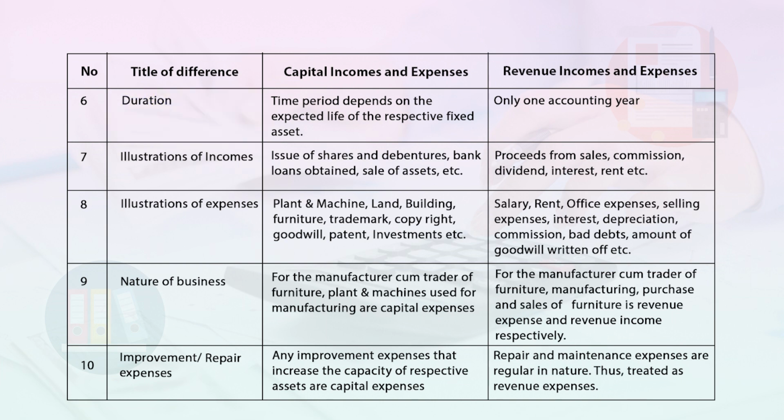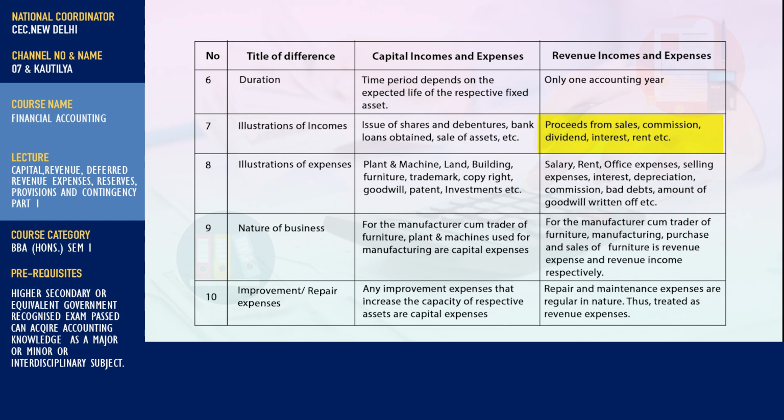Here, in case of capital incomes and expenses, time period depends on the expected life of the respective fixed assets, whereas in case of revenue incomes and expenses, only one accounting year is considered. Next is illustrations of incomes. In case of capital incomes and expenses, issue of shares and debentures, bank loans obtained, sale of assets, etc. Whereas in case of revenue incomes and expenses, proceeds from sales, commission, dividend, interest, rent, etc. are the examples of the revenue incomes and expenses.